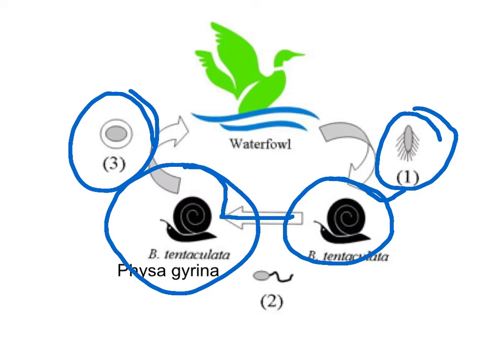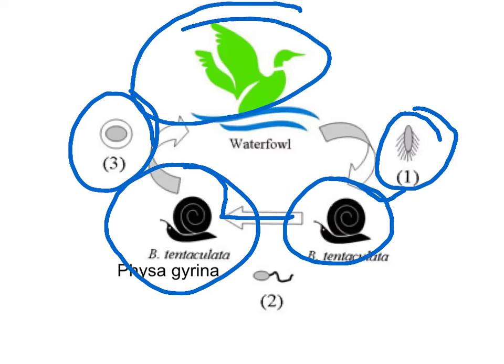The snails are then ingested by the birds, which become the definitive host for the parasites. The adult form of the parasite lays eggs in the bird's intestines, which are then defecated back into the water. The eggs hatch, and the cycle continues.